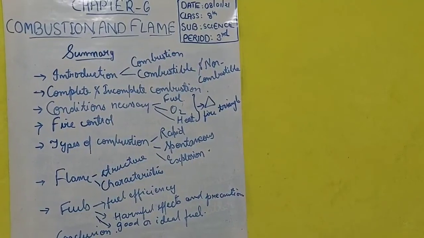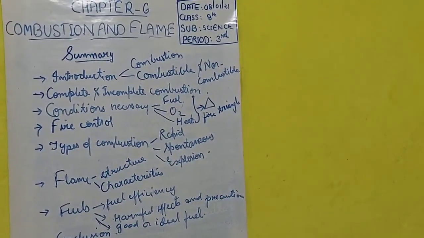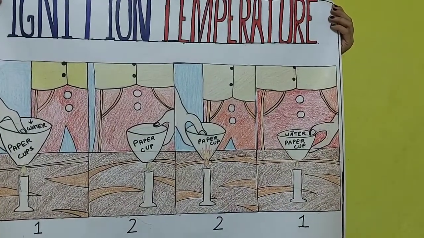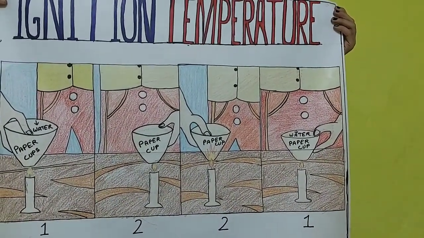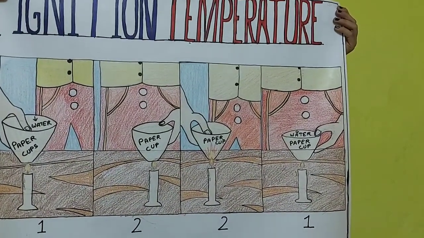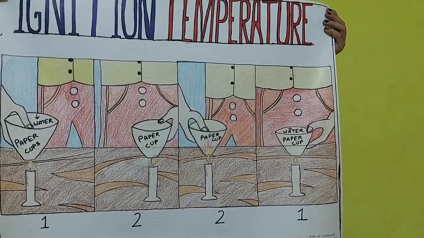Then we saw heat, and under heat we studied ignition temperature. It is the temperature, the point at which a substance starts burning. We also did an activity for this. Do you remember? We took the paper cup and saw whether it catches fire or not. Then we used the cup filled with water. So this was for ignition temperature.